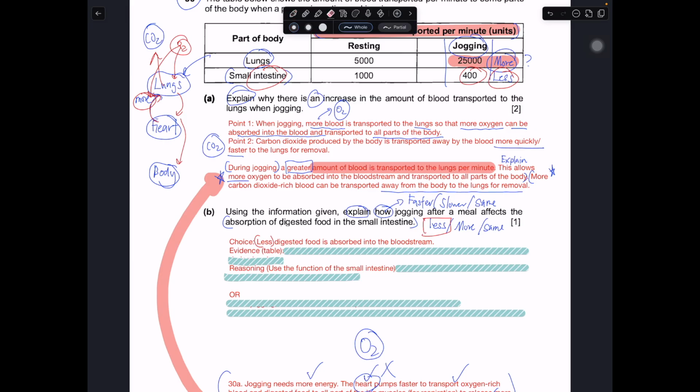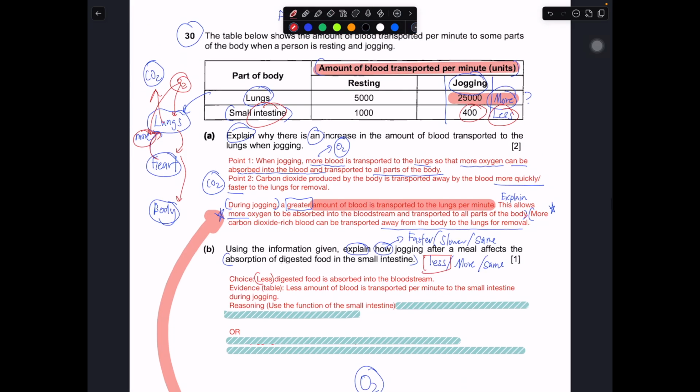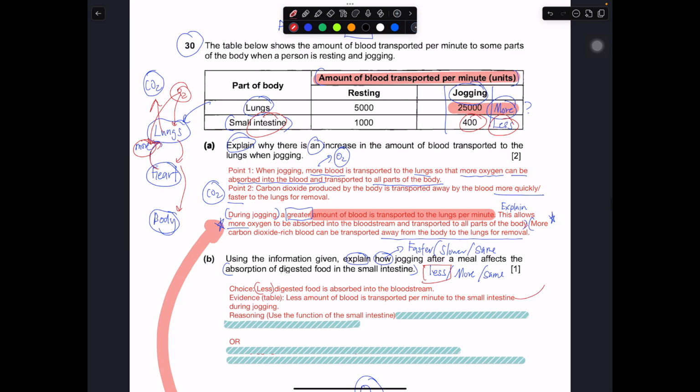Then the evidence comes from the table. You can see that I'm using whatever I have on the table. I only come out with the word less: less amount of blood is transported per minute to the small intestine. I use this part, number 1, then number 2, transported to the small intestine. I only say less because I compare between these two sets of numbers. Then I use the function of the small intestine: the small intestine absorbs less digested food into the bloodstream.